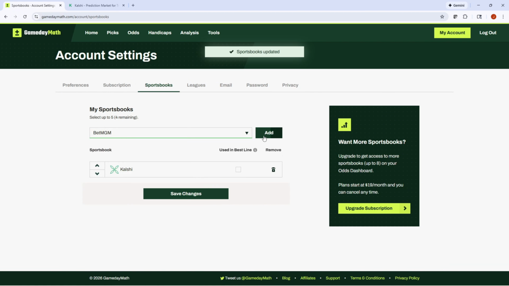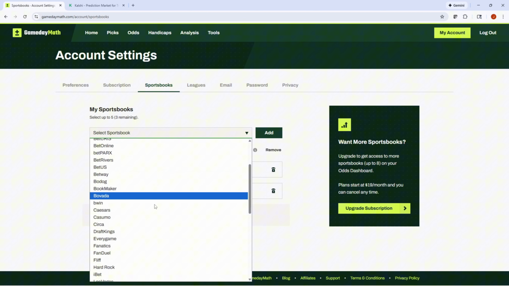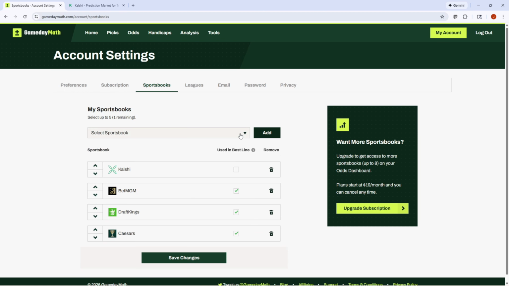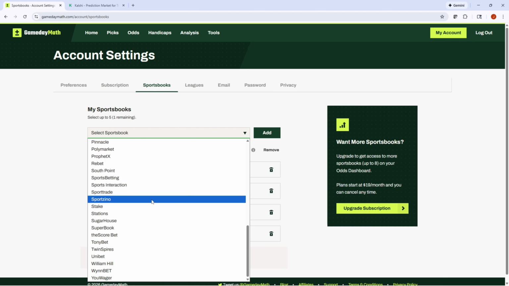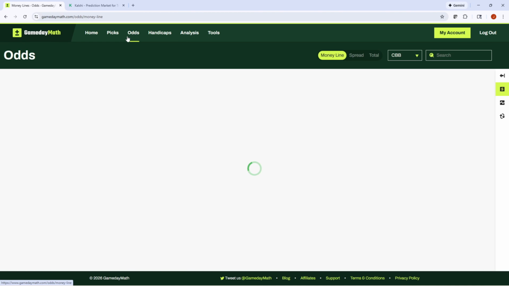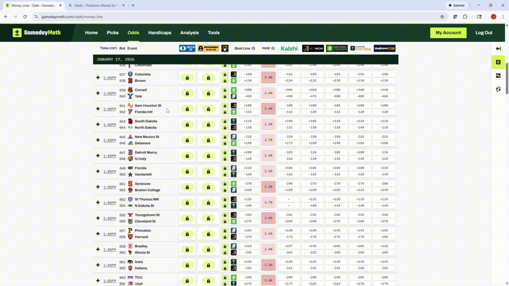We'll do BetMGM. We'll just pick some retail books here, some of the top retail books. We'll do DraftKings. We'll do Caesars. We will do theScore Bet, some of the easiest retail books out there, and then we will save changes. So we've got Kalshi, and we're going to line shop against BetMGM, DraftKings, Caesars, and theScore Bet. We'll save those changes.